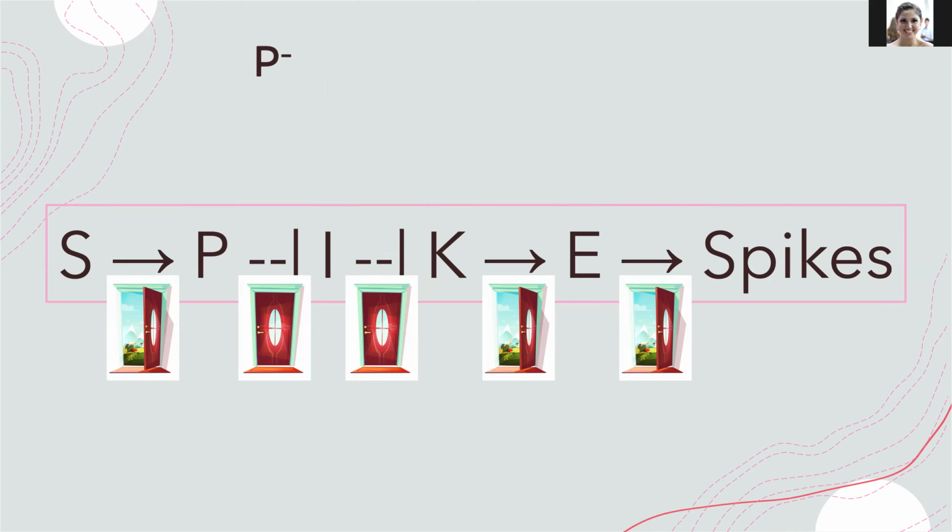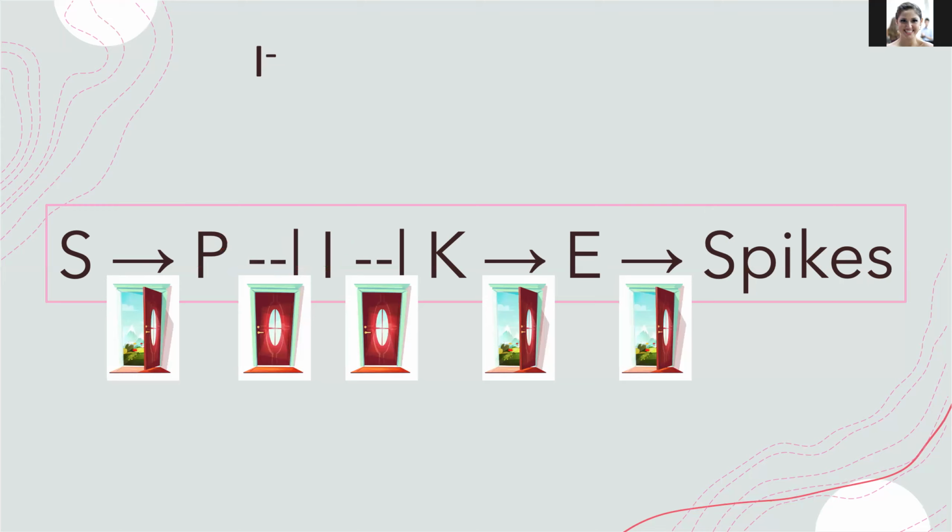Our first mutant cell is unable to produce P. Anything before that, in this case just gene S, won't matter. We don't have P, so I cannot be blocked. This blocks K. Without K, we can't produce E, and so we cannot produce spikes.